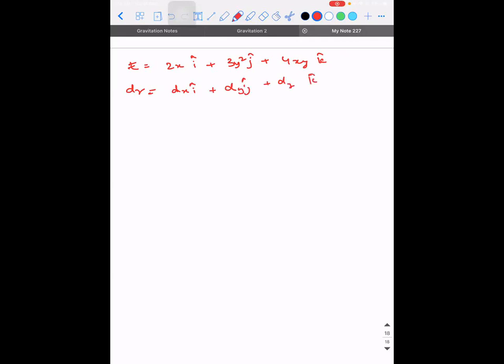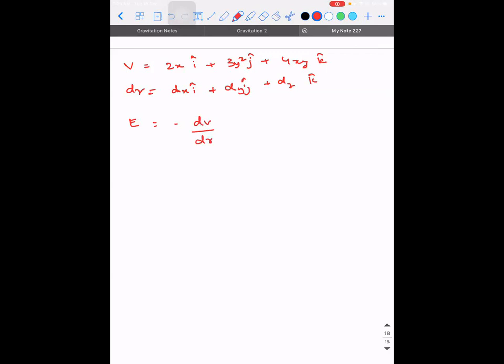Now if I need to calculate, E is equal to minus dV by dr, right? If I need to calculate electric field along x, then what am I supposed to do?